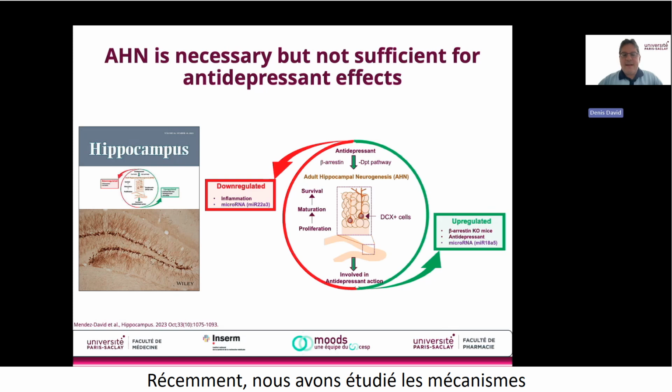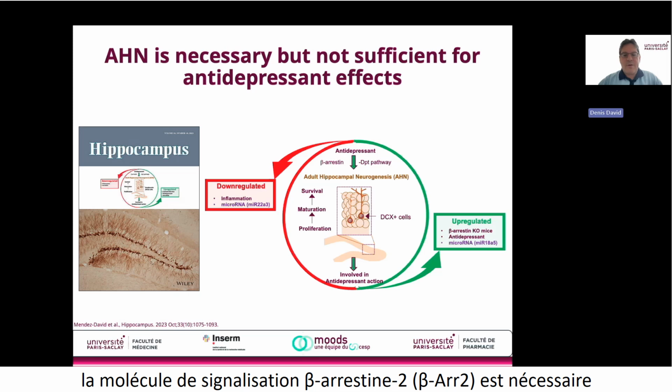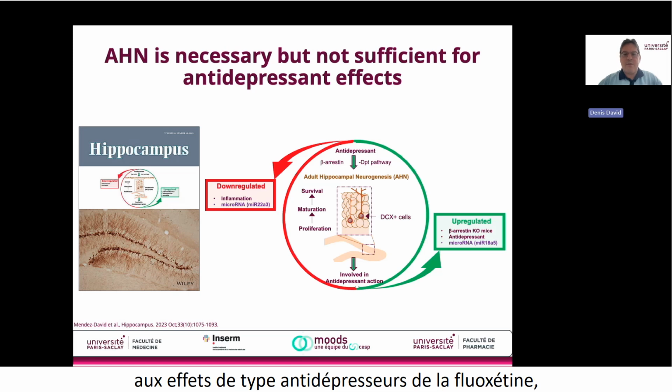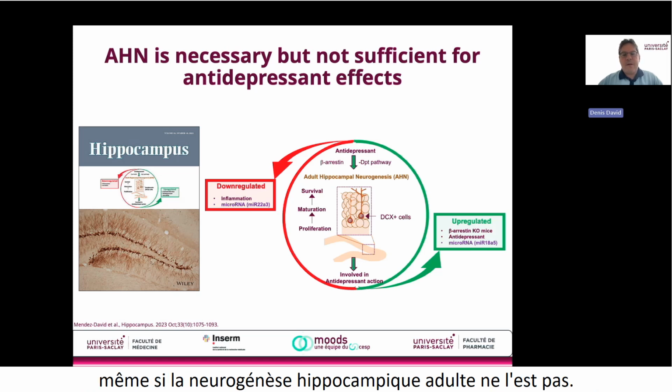Recently, we investigated the mechanism underlying the effect of the antidepressant fluoxetine on behavior and adult hippocampal neurogenesis. After confirming our earlier report that the signaling molecule beta-arrestin 2 is required for the antidepressant-like effect of fluoxetine, we found that doublecortin expression can be increased even though adult hippocampal neurogenesis is not.